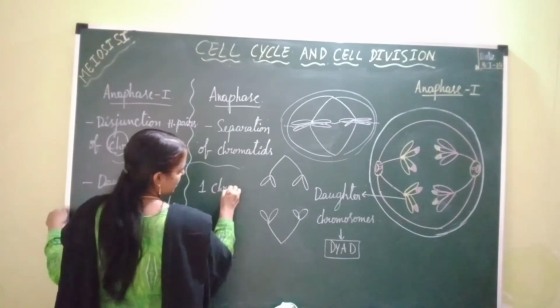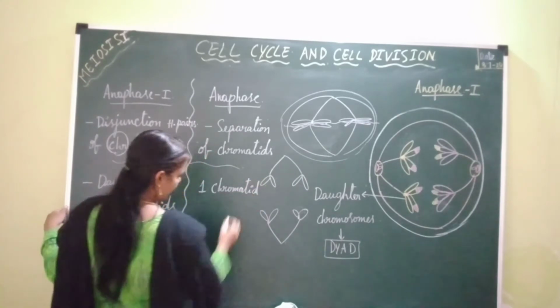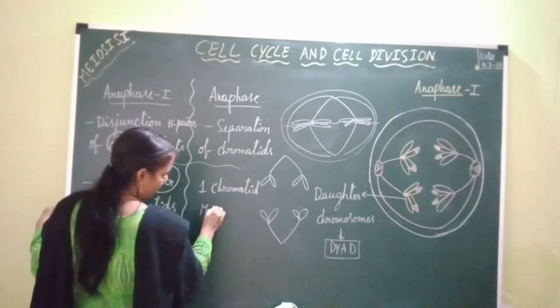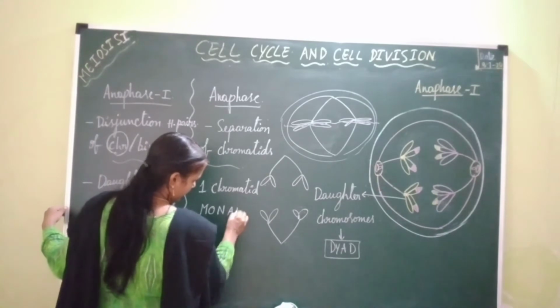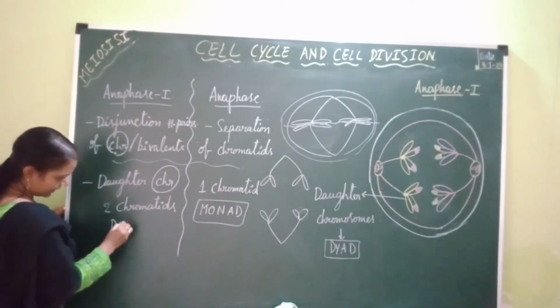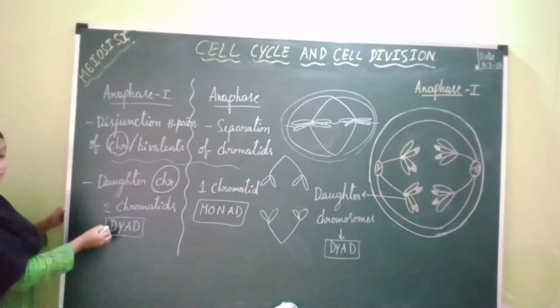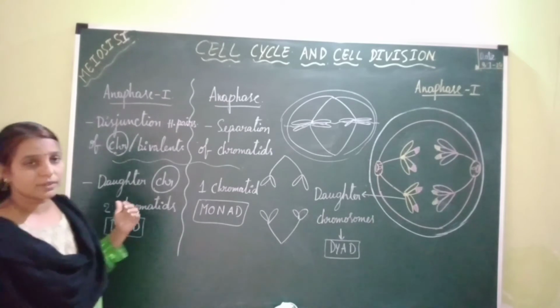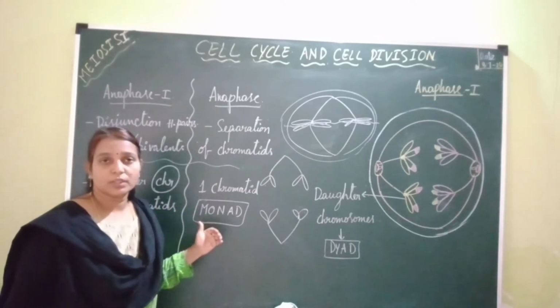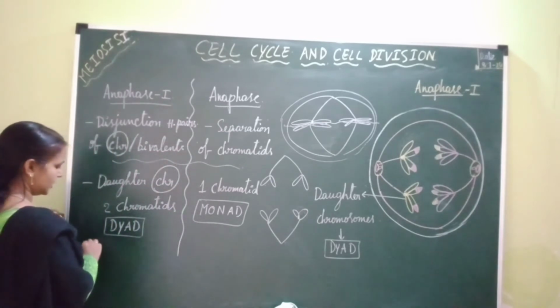Presence of one chromatid in a chromosome is called the monad condition, whereas presence of two chromatids in a chromosome is called the dyad condition. So daughter chromosomes are in the dyad condition during anaphase 1 of meiosis 1, whereas during anaphase of mitosis, daughter chromosomes are in the monad condition.